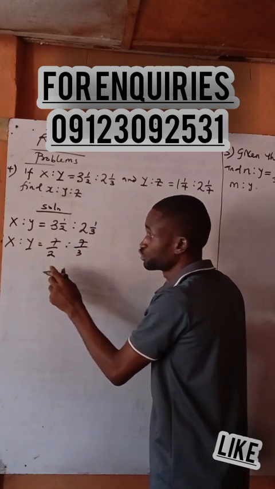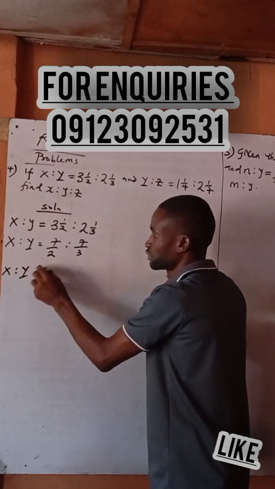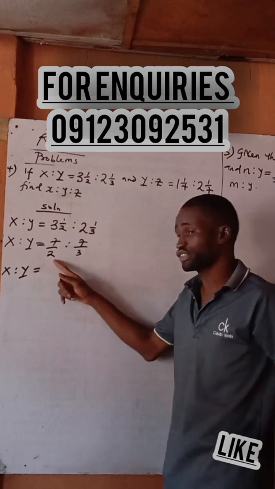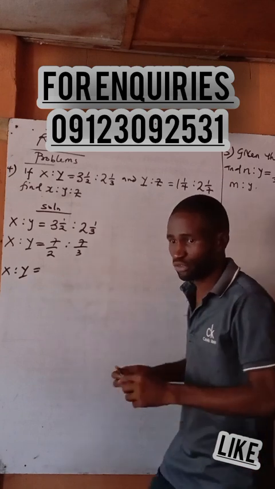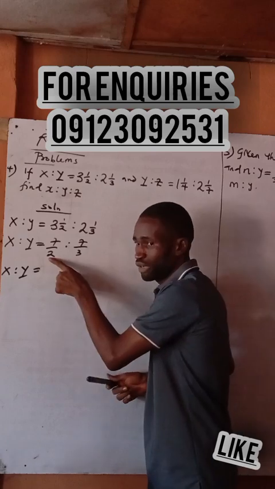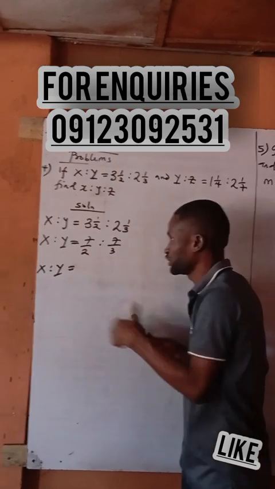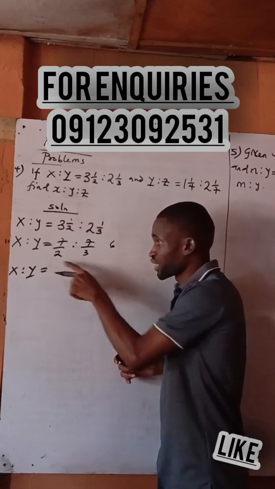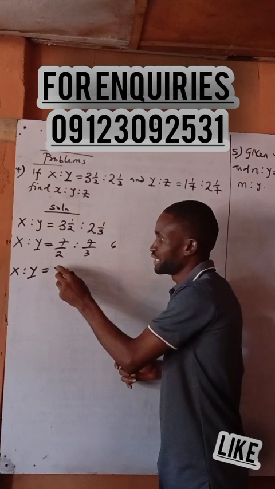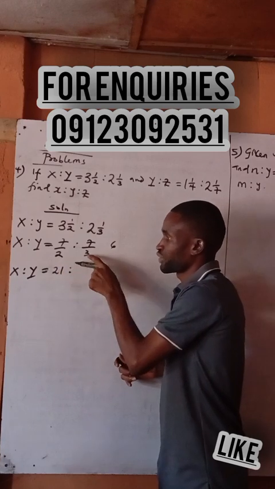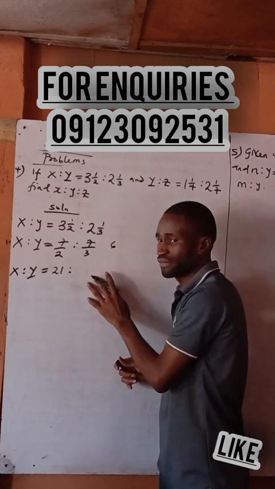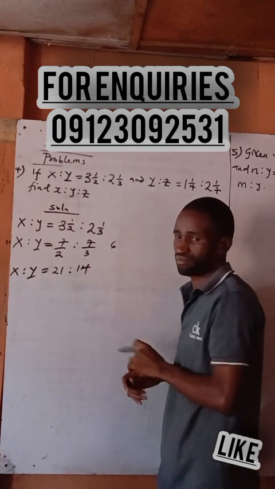The next thing is to convert it to a whole number. We find the LCM of 2 and 3, which is 6. 6 divided by 2 is 3, and 3 times 7 is 21. 6 divided by 3 is 2, and 2 times 7 is 14. Are you with me?